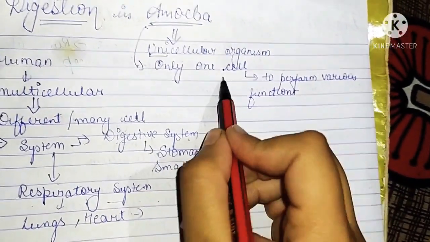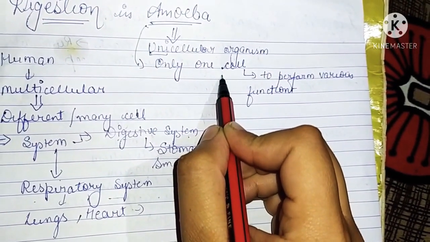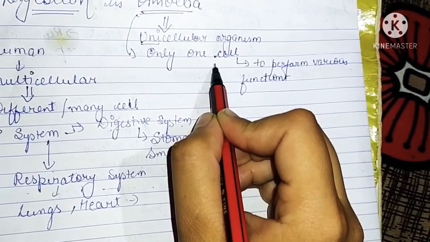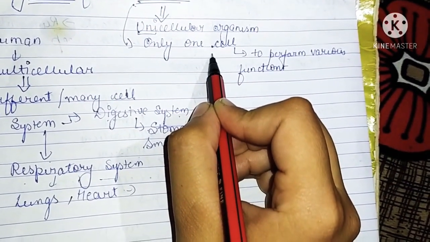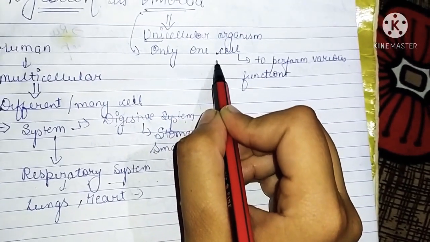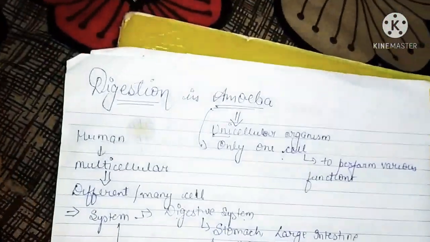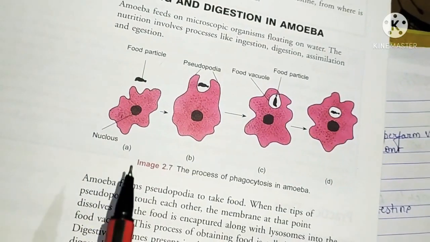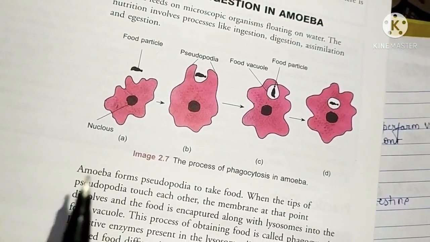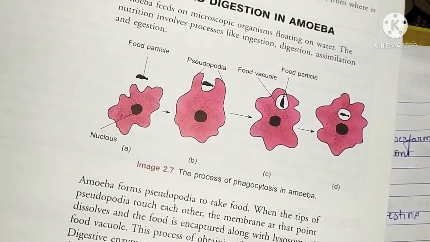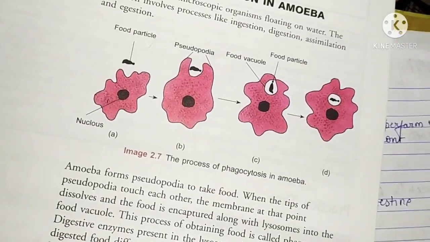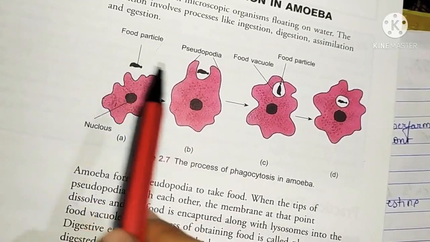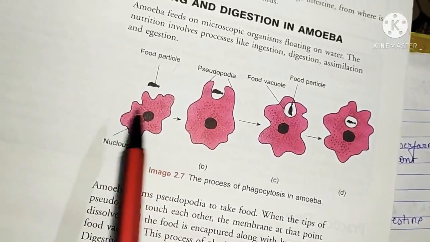This cell performs digestion also, this cell performs respiration also, this cell will perform assimilation also, and many more. So let me show you the amoeba. It looks like this, having an irregular shape. It doesn't have a particular shape like us. Humans have a particular shape of face, hand, fingers, and many more, but amoeba has an irregular shape and it will look like this.